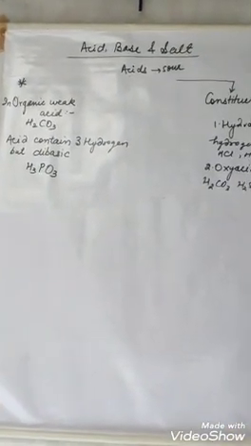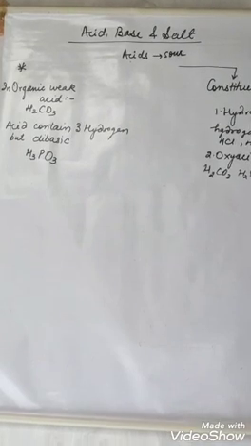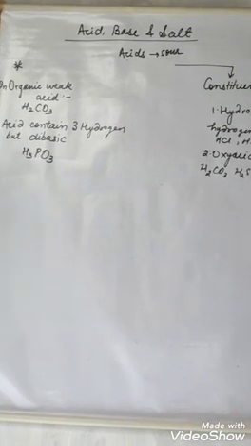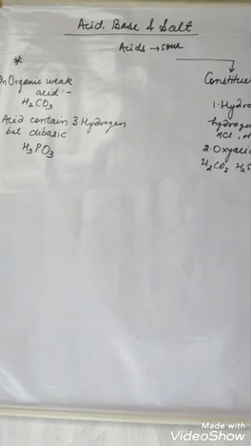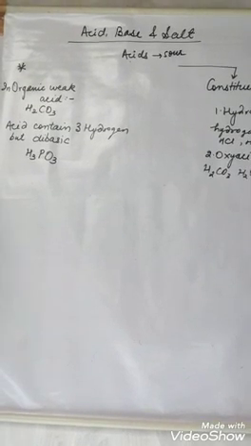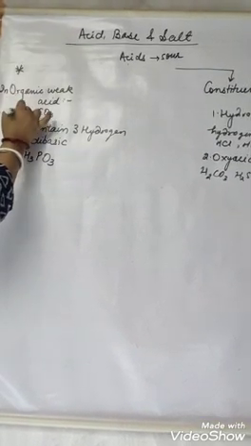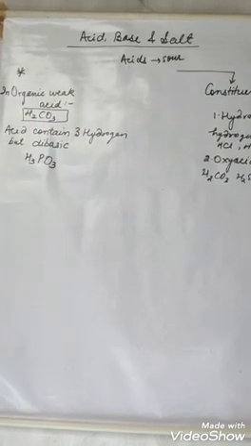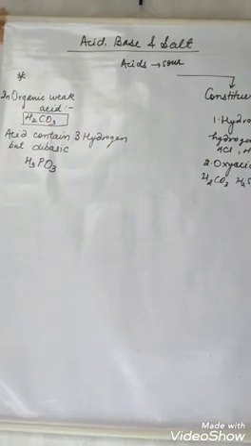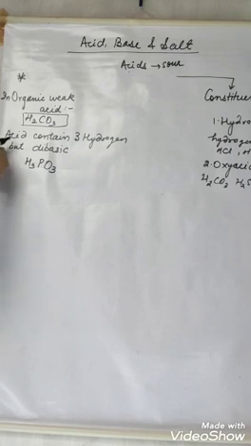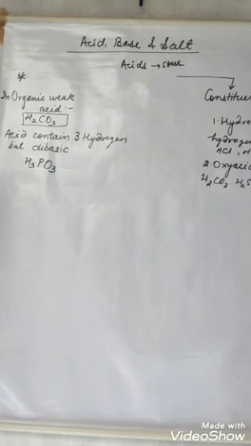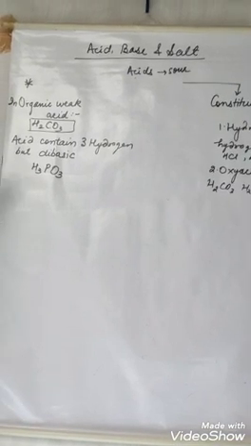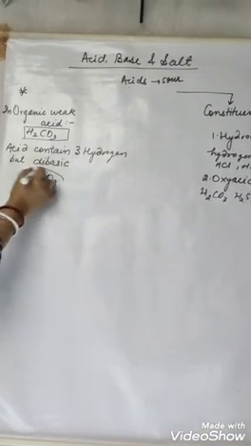All right. Now here we have studied 2 things, you can say 2 exceptions. Inorganic acids are basically very strong acids, but there is one inorganic acid that is weak. That is H2CO3. Carbonic acid is a weak acid. Next, the acid that contains 3 hydrogens but is considered dibasic. So what is the answer?